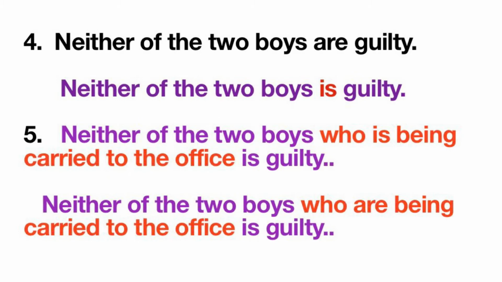Next sentence is a complex sentence. Neither of the two boys is guilty. This is the main clause that is separated into two parts. Who is being carried to the office? This is the subordinate clause. Both of these clauses are joined with the conjunction who. Who is a relative pronoun and its antecedent is two boys. So according to the two boys, that is plural, we will take the verb. Neither of the two boys who is is incorrect. So we will use here are. Neither of the two boys who are being carried to the office is guilty.